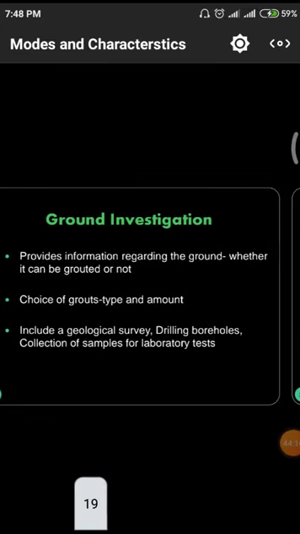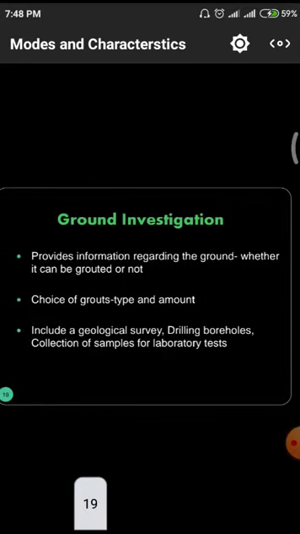First of all, we have to go for grout investigation. It provides information regarding the ground, whether it can be grouted or not, and the choice of grouts and the types and amount of materials required. It includes a geological survey. That means we observe layer by layer: what is the preliminary layer, what quantity of materials does it have, what do we have after the secondary layer, and what is in the third, tertiary layer. According to those surveys we go for the groutings.